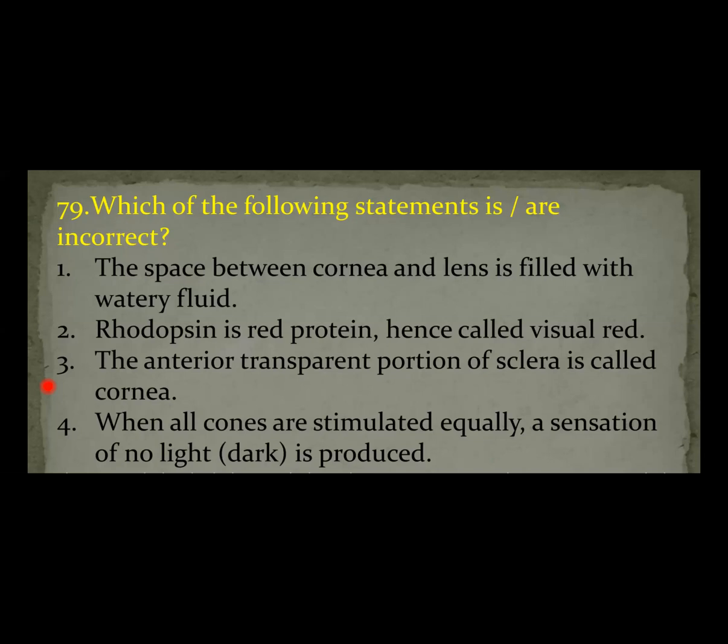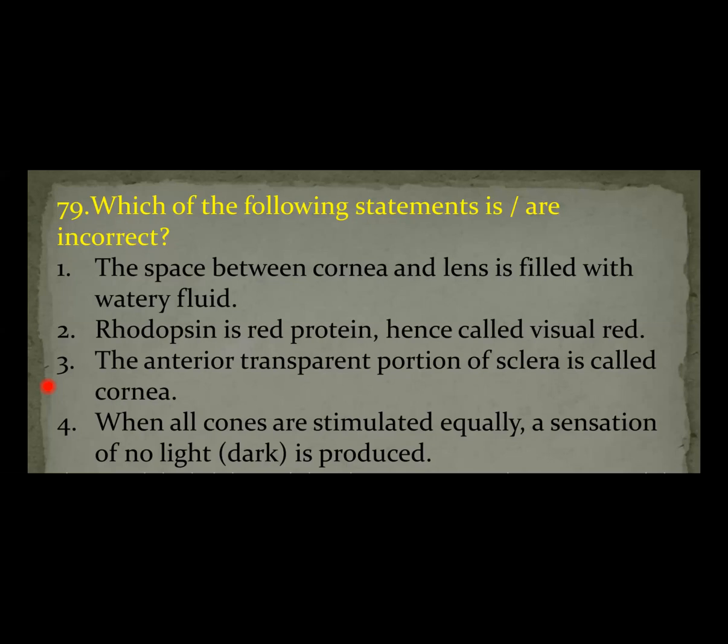Next, the second statement. Rhodopsin is a red protein, hence called visual red. No, rhodopsin is not called visual red. Rhodopsin is called visual purple. Therefore, the second statement is false, an incorrect statement. Next, the third statement. The anterior transparent portion of the sclera is called the cornea. The sclera anteriorly continues as the cornea, and the cornea is a transparent and avascular structure. The third statement is correct. Fourth: when all cones are stimulated equally, a sensation of no light is produced.